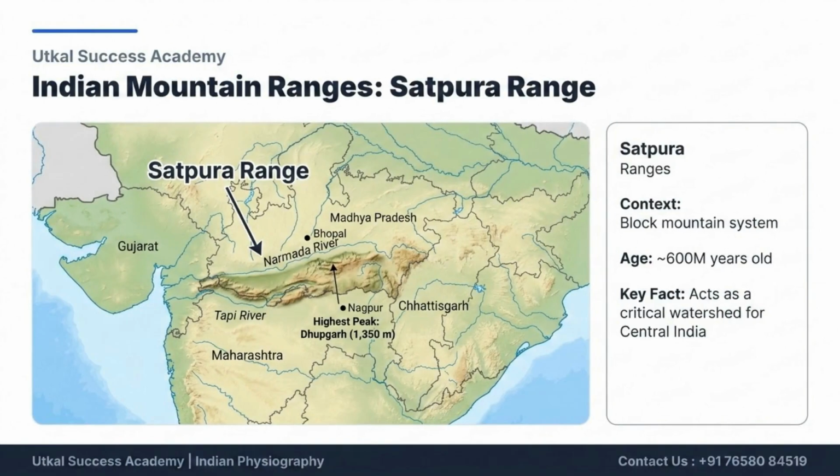This map illustrates the Satpura Range, highlighting its position as a block mountain system in central India, acting as a critical watershed. Key features marked include the Narmada and Tapi rivers, as well as the range's highest peak, Dhupgarh.